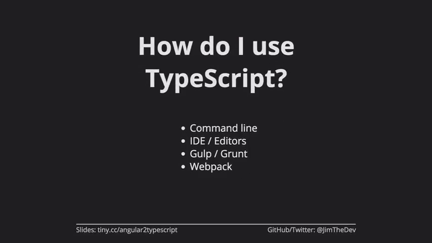How do I use it? Well, you can use any of these different methods. There's multiple ways to use it, but essentially you can use it on the command line just by typing TypeScript, passing it some arguments. I'm not going to go into it here, but all you need to do is say, I have these TypeScript files, I want them to be JavaScript files, put them here. You run a command, it converts them. Simple. If you have an IDE or an editor, a lot of them have it built in where you can have it so when you save a file, it automatically outputs the JavaScript.